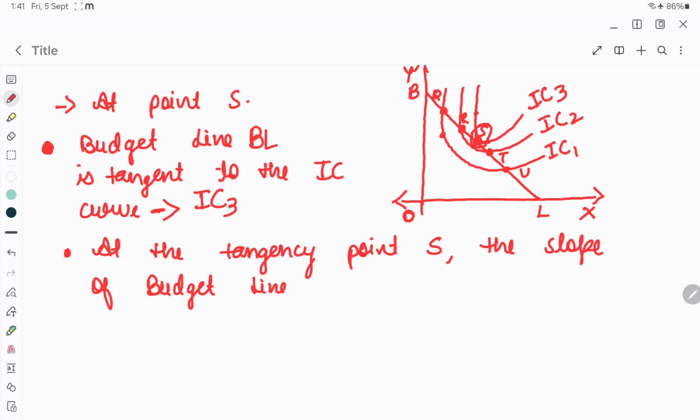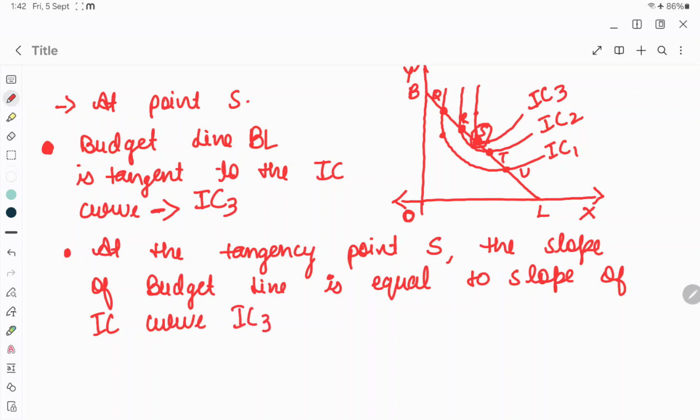The slope of the budget line is equal to the slope of IC curve IC3. That is, at the tangency point, the slope of the budget line is equal to the slope of IC curve IC3, that is marginal rate of substitution.